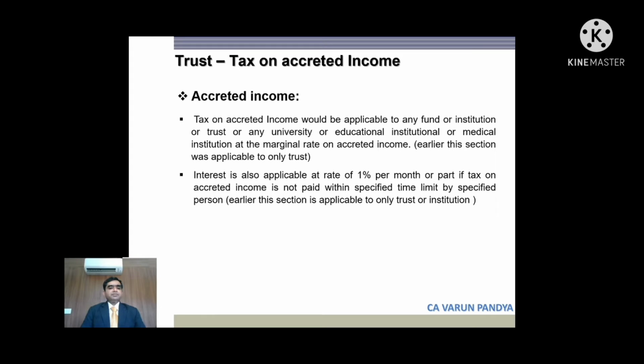Disallowable expenditure. This is just a clarification. Surcharge and higher secondary cess is disallowable expenditure. The reason for introducing this in statute is that some of the high courts had issued a judgment contrary to this. So just to clarify, the government has introduced this clarification in statute. So friends, we'll move on to the next slide.